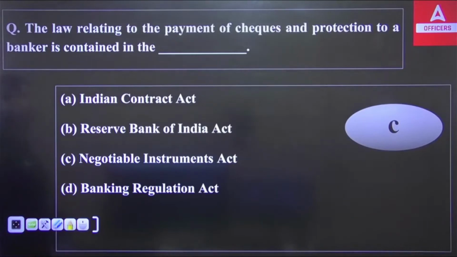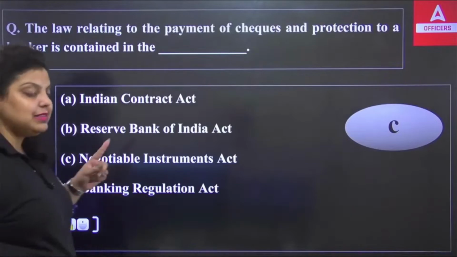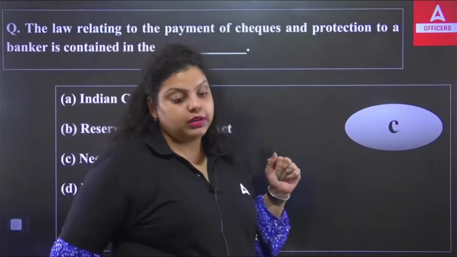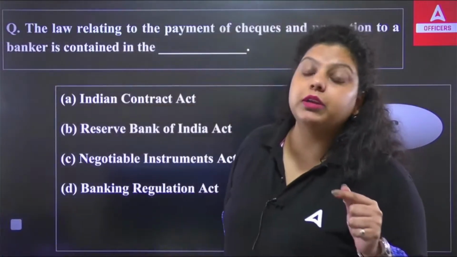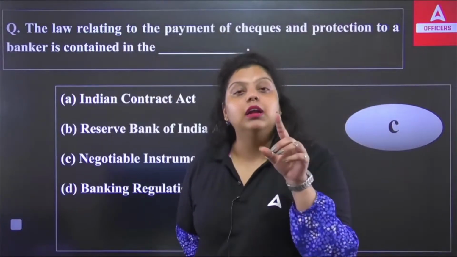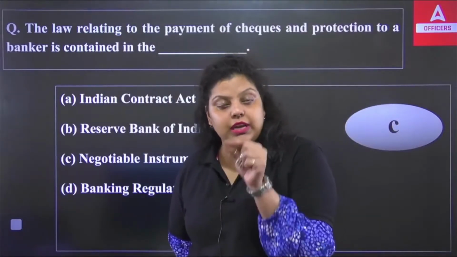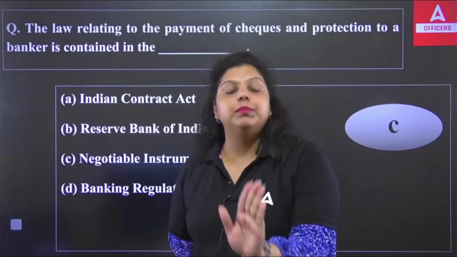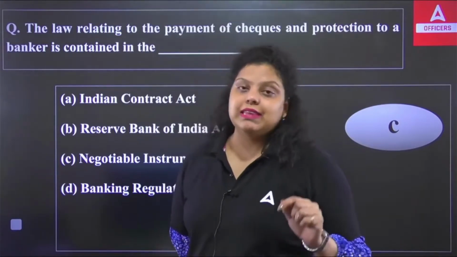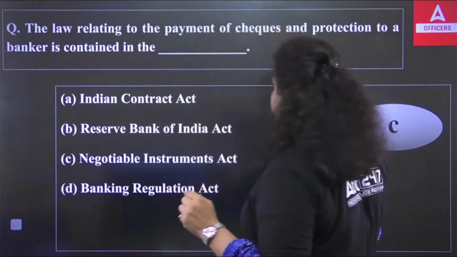The payment of check and the protection to a banker. So protection to a banker will be provided under section 131 of the Negotiable Instrument Act. And to which particular banker? To the collecting banker. In case of check protection, in case of collection of a check, the protection will be given to the collecting banker in section 131 of the Negotiable Instrument Act.